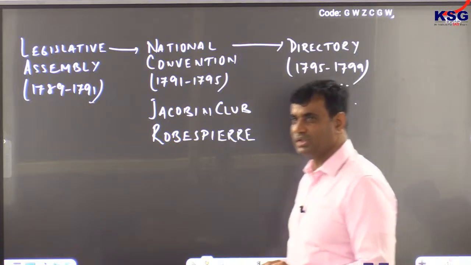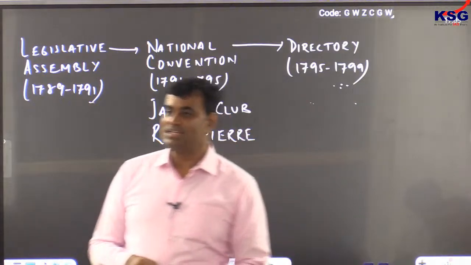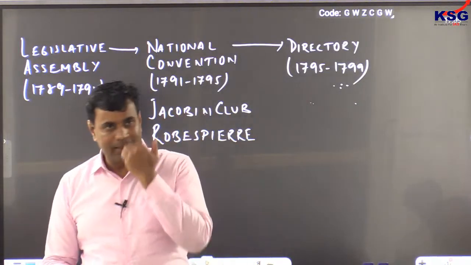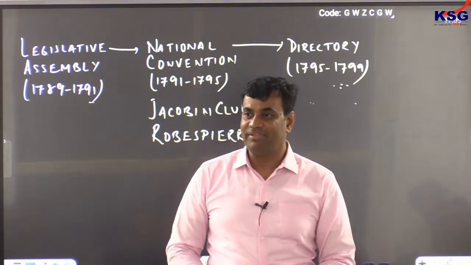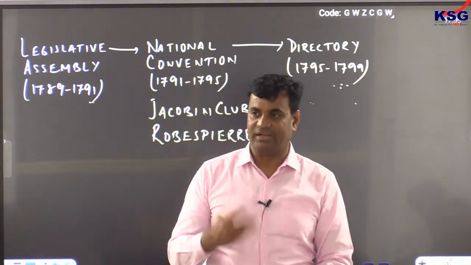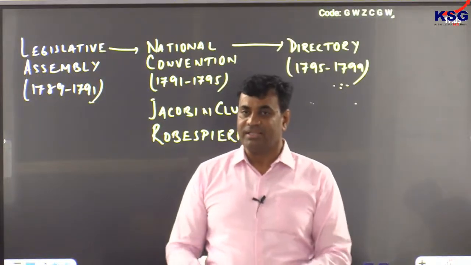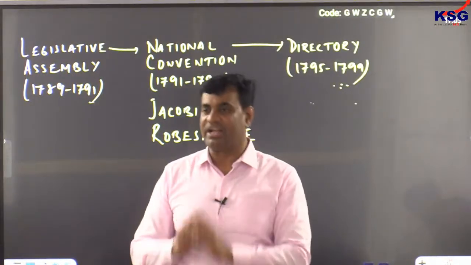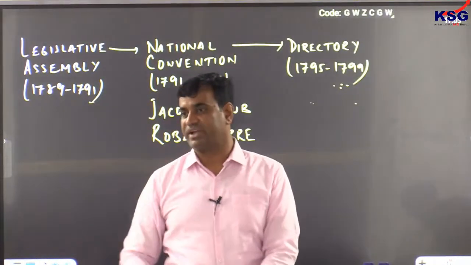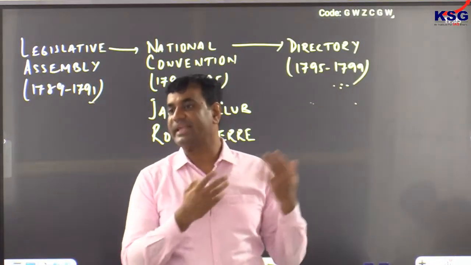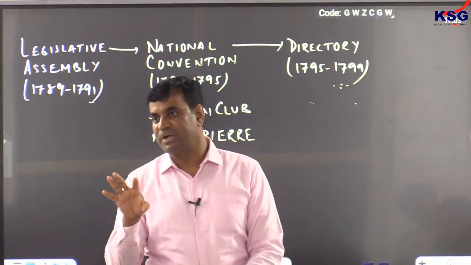See, again I'll let you know. Clear? The first and second estates fled from France. That doesn't mean that they fled from France finally. They fled from France with an objective. What was that objective? When they went to Britain and Austria, they convinced the rulers of Britain and Austria that these are the changes taking place in France and these changes must be stopped.